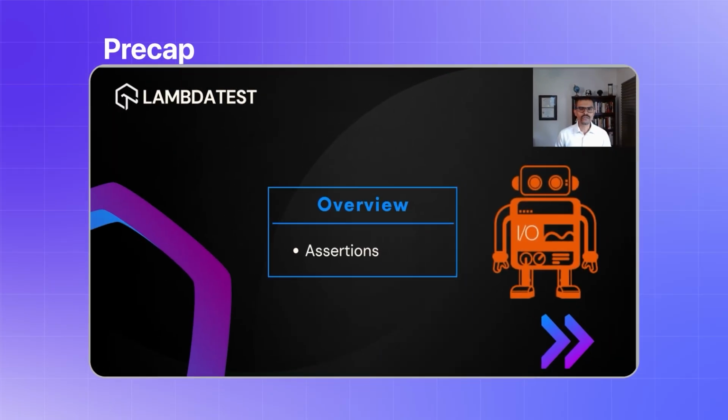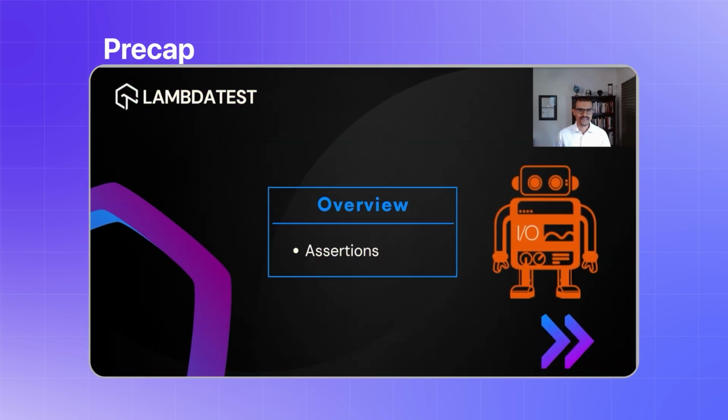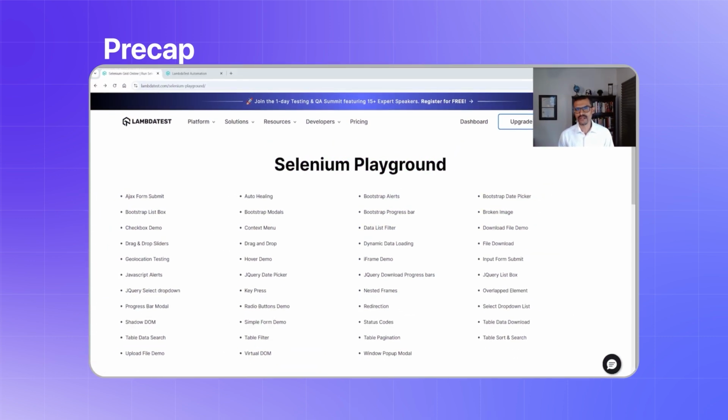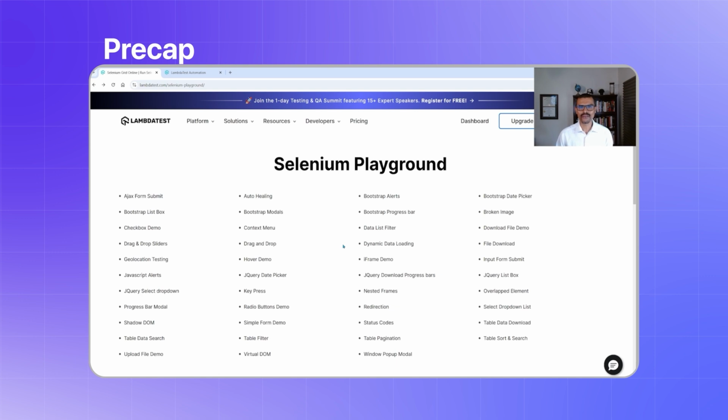In this video, we're going to be talking about assertions and how to make assertions in WebdriverIO. Why assertions are important. Let's dive in. The next one that I want to show you is how to check text on a given element. The last one I want to show you is how to verify that a checkbox is actually checked.